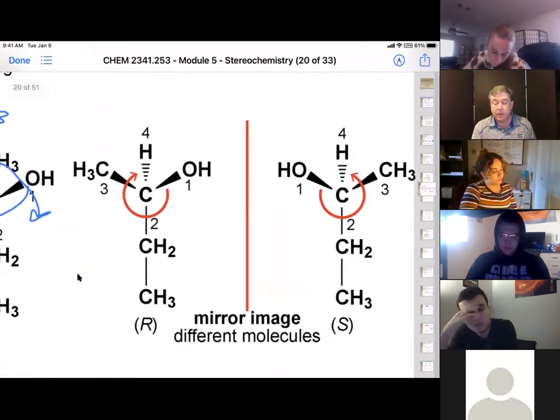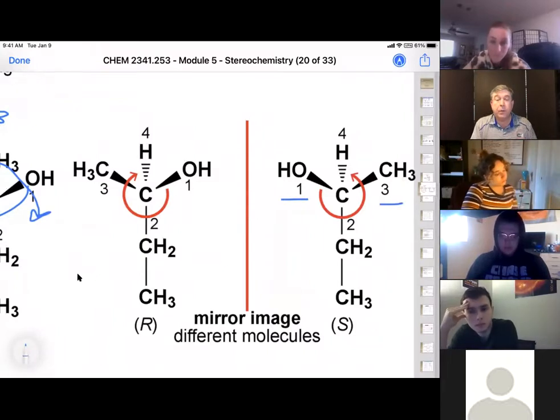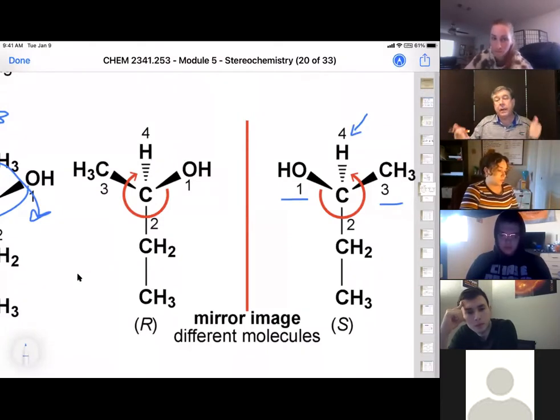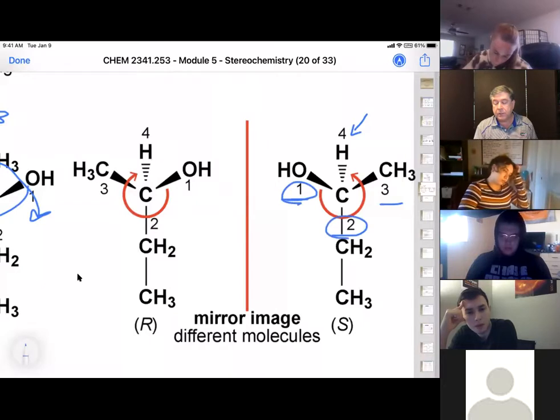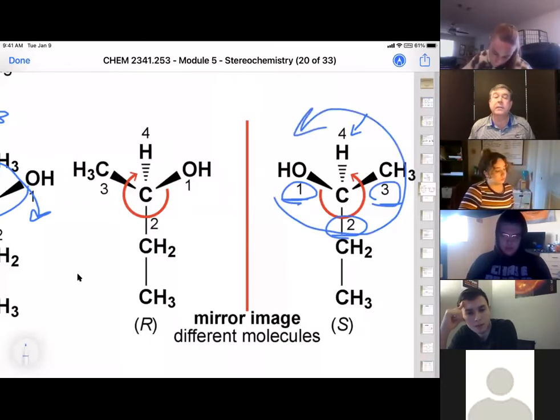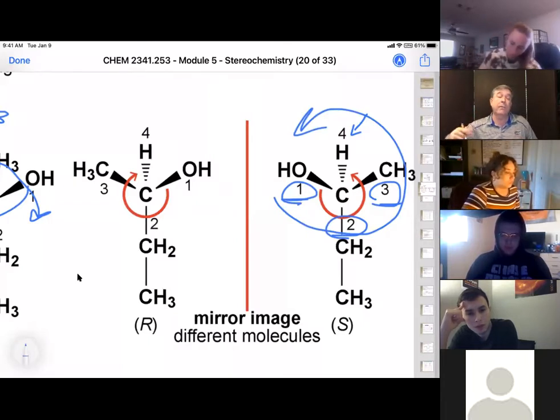So we see the OH is on this side, the methyl group is on this side, and both of those are coming out at us, and our hydrogen's our lowest priority. So now let's do our count. We have OH is 1, this carbon is 2, this carbon is 3. That means we're going in a counterclockwise direction, which turns it into our sinister, or left, or S configuration.